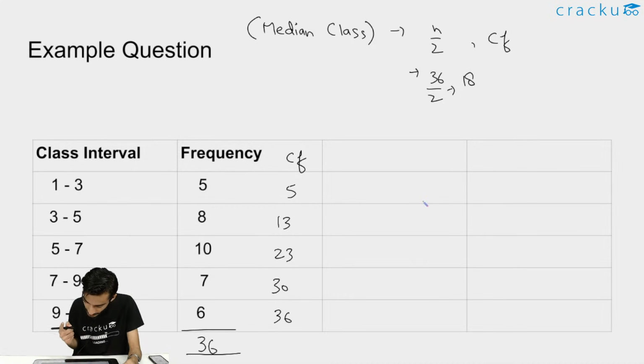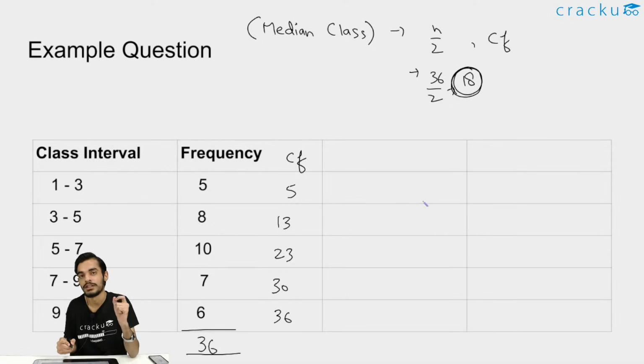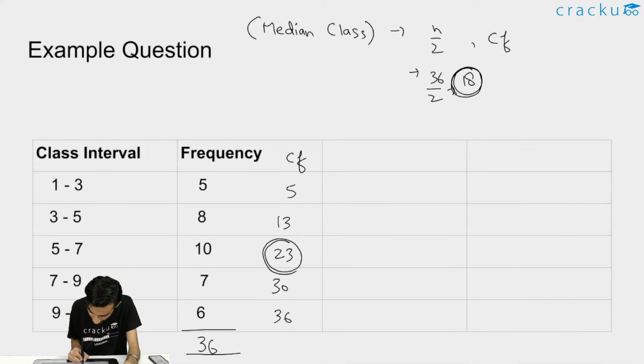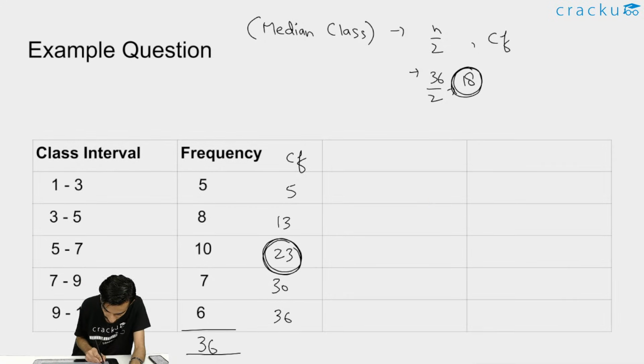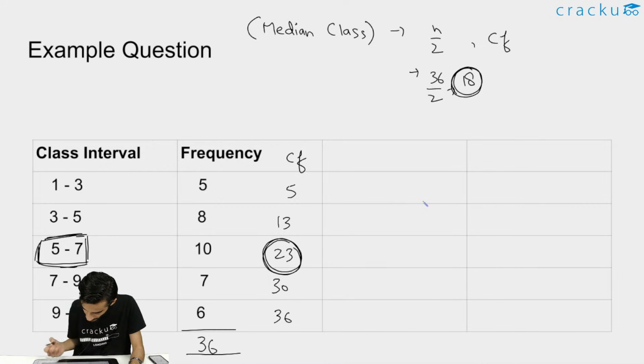Now you need to see the value in the cumulative frequency that is just greater than this 18, right? So here you can see that 23 is the value that is just greater than 18 in the cumulative frequency. So the class corresponding to 23 will be our median class. So this is our median class from 5 to 7, right? So we have got the median class.